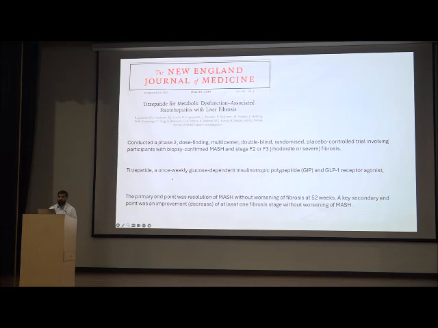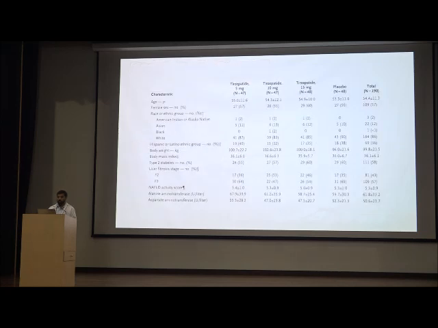Coming to tirzepatide for MASH fibrosis, it was a phase 2 dose-finding multi-center double-blind randomized study, and tirzepatide was given once weekly. It is a dual GIP and GLP-1 receptor agonist. The primary endpoint was the resolution of MASH without worsening of fibrosis at 52 weeks. And they included patients who have a BMI of 36, comparable in all the 4 arms of increasing dose